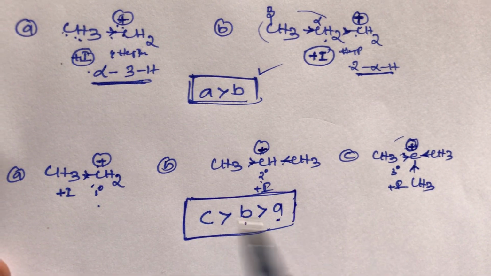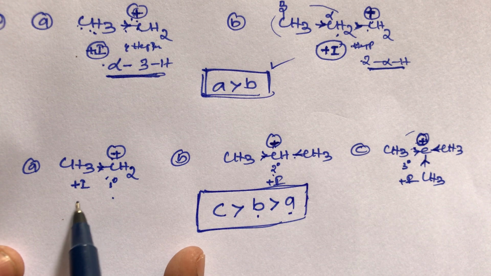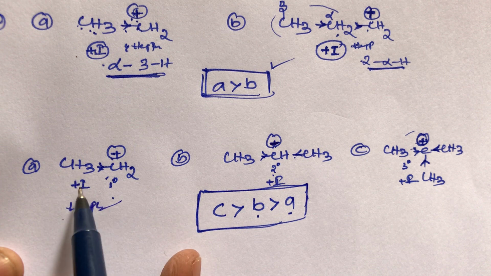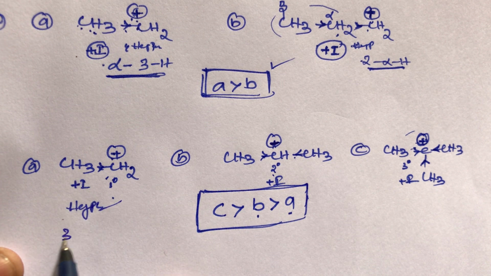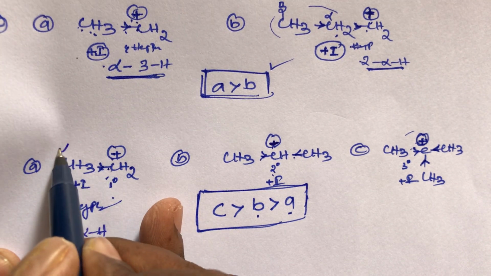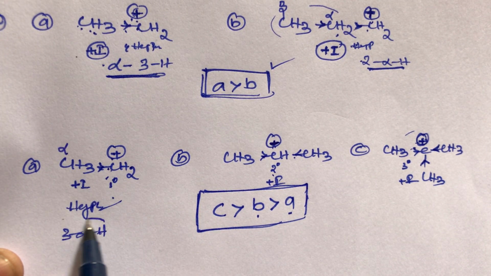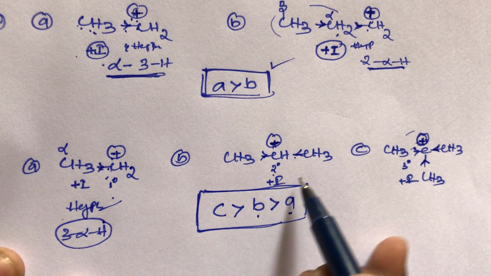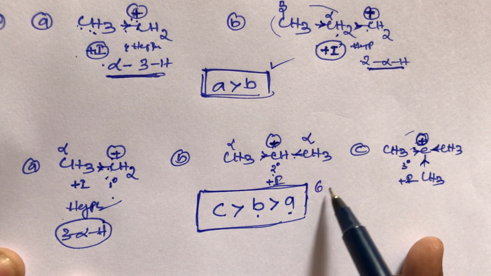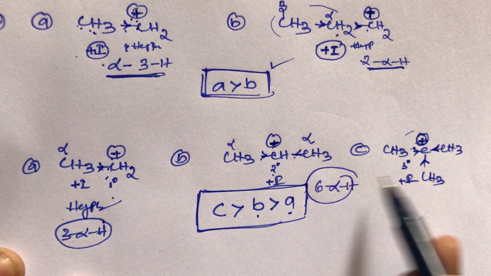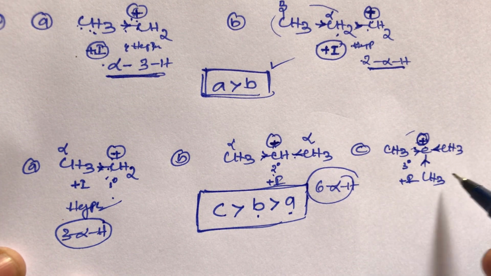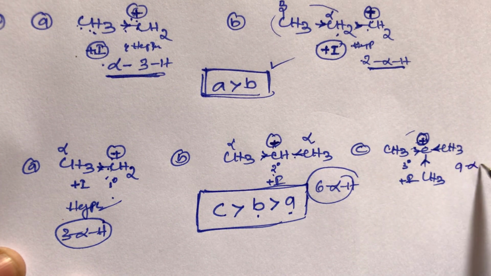And one more thing, student, these are also having hyperconjugation. So here, along with the plus I effect, hyperconjugation is there. In A compound three hyperconjugates are there. Why? Because this positive charge has a beside carbon, the alpha carbon, and this alpha carbon has 3 alpha hydrogens. B compound has a left-hand side alpha carbon and right-hand side alpha carbon, so 6 alpha hydrogens. And C compound has 9 alpha hydrogens: left side, right side, and downward. So total 9 alpha hydrogens are there.